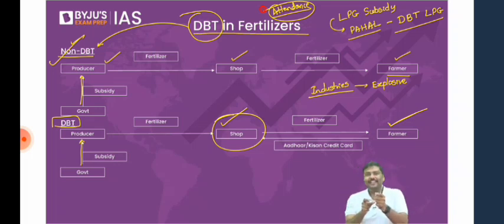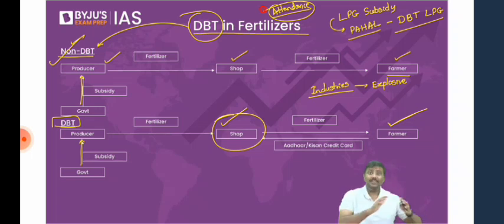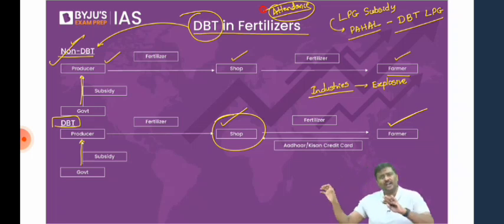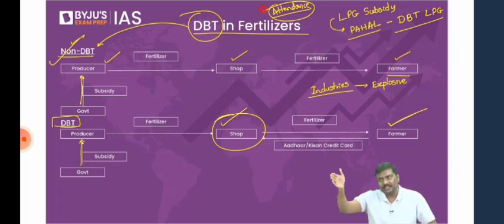I hope you understand, right? Are we not trying to plug the leakages in the system? So the argument should always be like this. DBT is a better structure than non-DBT. Is there a scope of misuse or abuse? Of course, yes. People will always try to do that. That is the reason you, as a civil servant or as an aspirant, will have to recommend that we have to do this in order to plug the leakages. Done? Okay. So DBT as well as non-DBT.